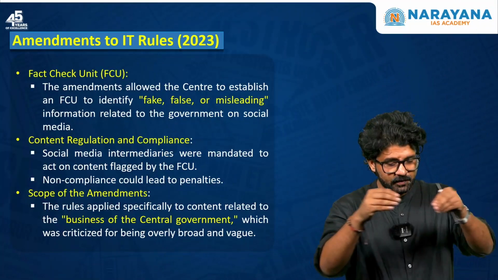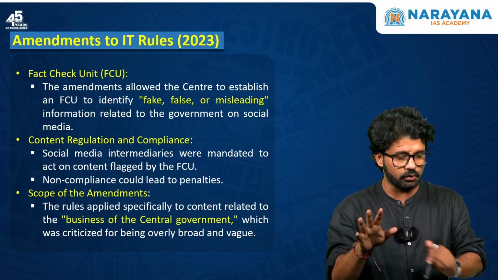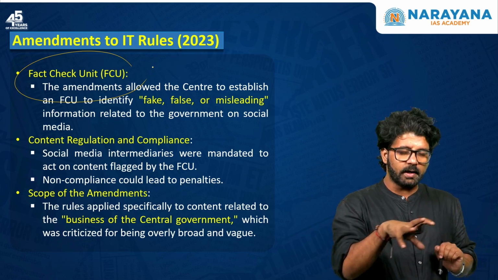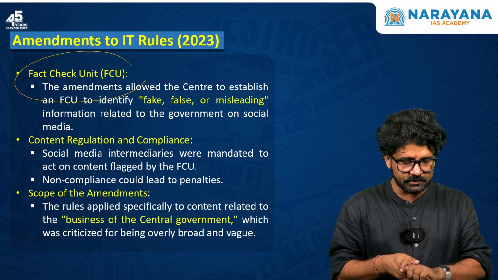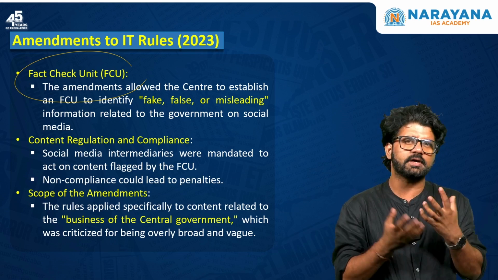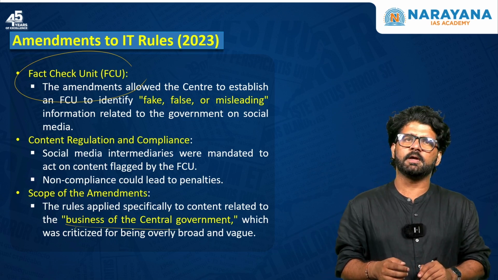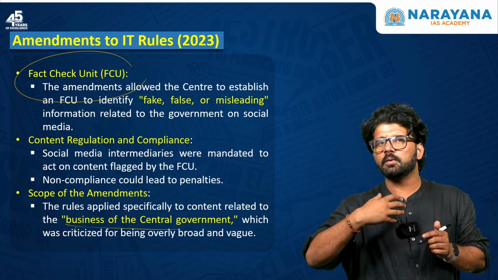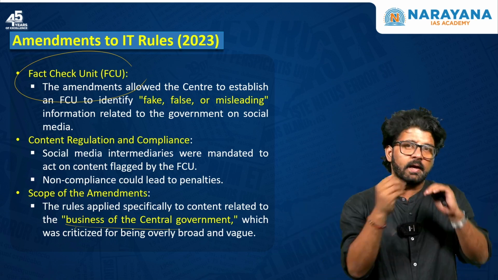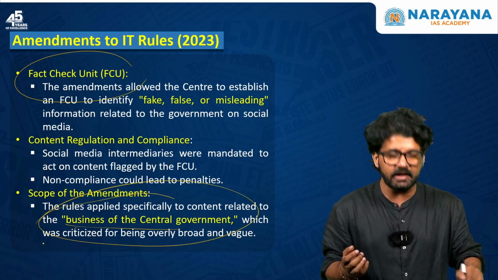Now amendment. What were the amendments which were done in 2023 because of which Bombay High Court has struck down those amendments? So fact check unit. Bombay High Court has a major issue with this fact check unit. When you are saying that this information is false, misleading, what is the criteria? And then business of the central government. What is business of the central government? That is very vague. What comes under business of the central government? My daily activity, I'm going for a running. Is it under business of central government? What exactly is business of central government? This is very ambiguous.